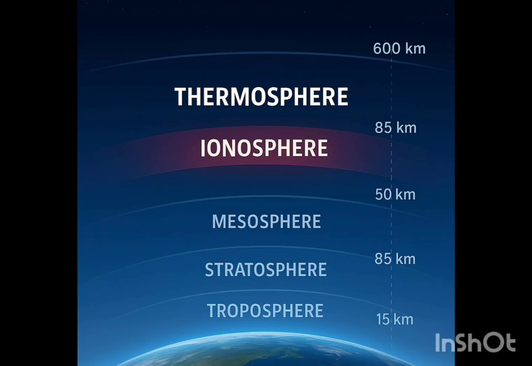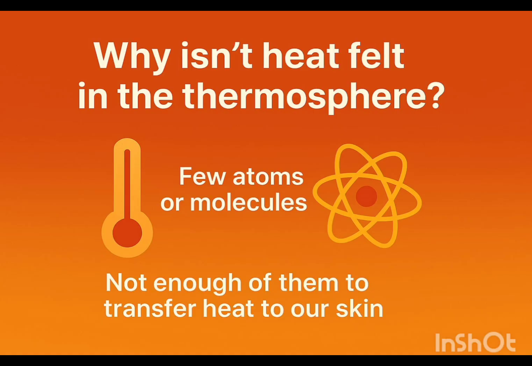Why we will not feel the heat is because the particles, the molecules, are very sparse. It's spread out. Maybe there are 4 or 5 particles which are very hot, but they are spread out. I will give you an example about the laddus. So I think it should suffice.